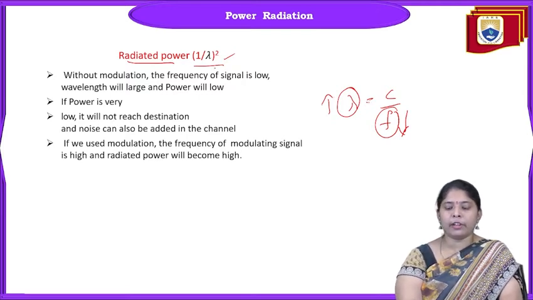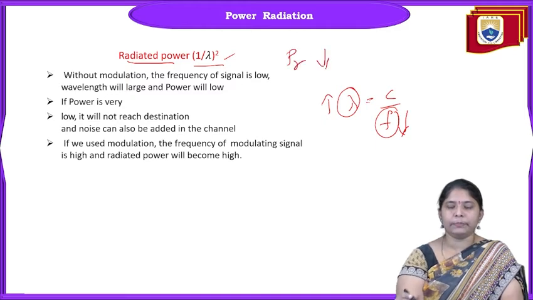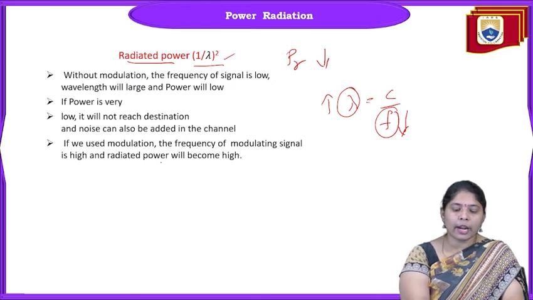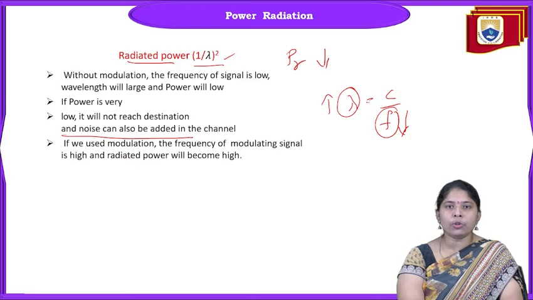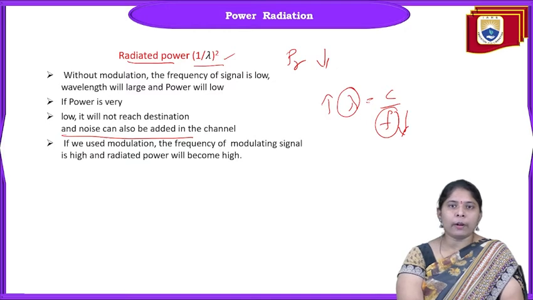And radiated power will be small if lambda is more. If the radiated power is small, then what happens? Noise can easily be added to the channel. Power should not be dropped. The required power should be available at the transmitter antenna or receiving antenna. More power is not required again.